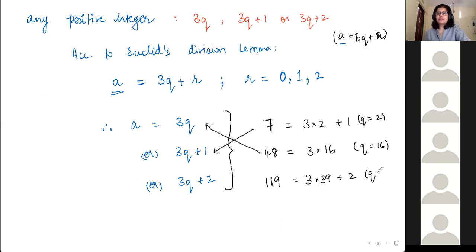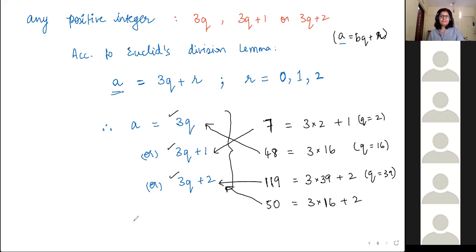In this case, q happened to be equal to 39. So कोई भी number ले लो. If I take 50, it's going to be equal to 3 into 16 plus 2. 3q plus 2 again. So any random number you take, it is definitely going to fit one of these three forms.